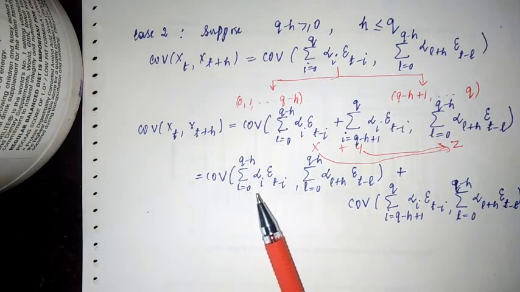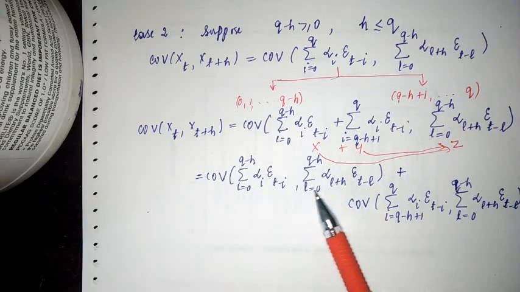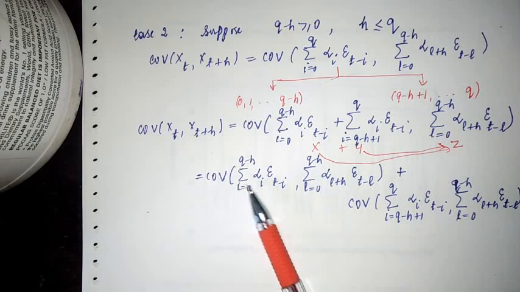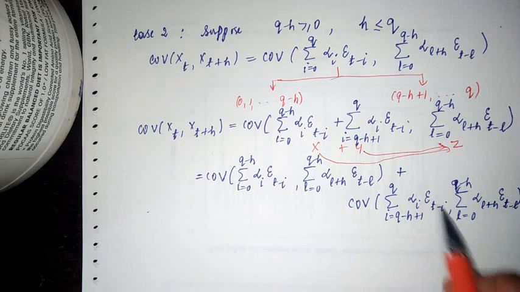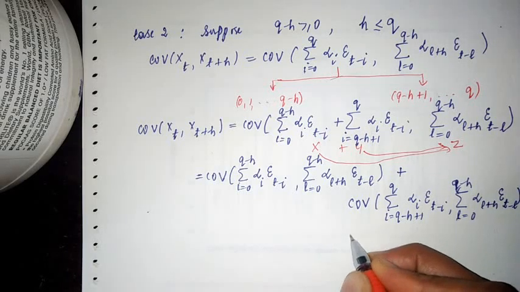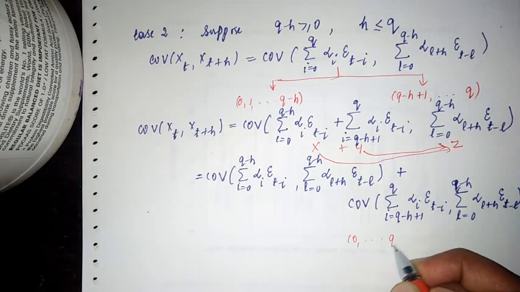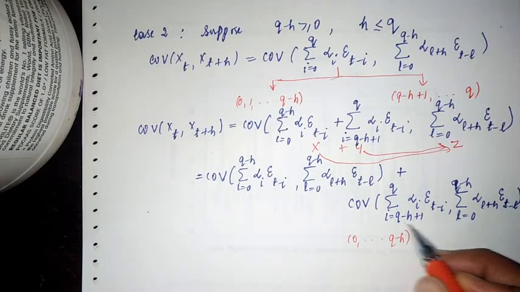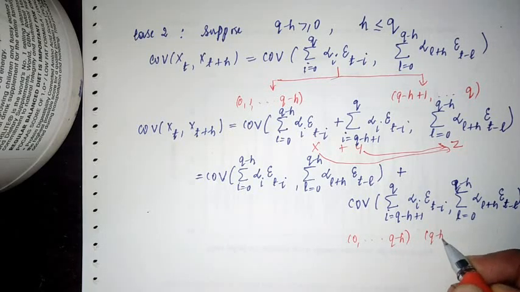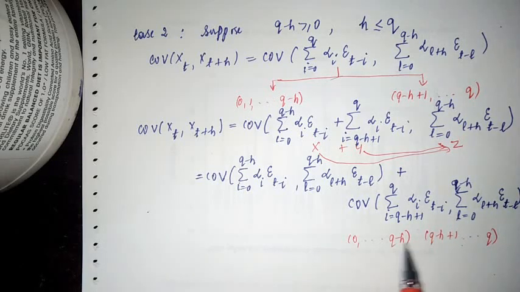In the first term, I is from 0 to q minus h and L is from 0 to q minus h, therefore the covariance will not be 0. For the other term, L ranges from 0 to q minus h, while the other term starts from q minus h plus 1 to q. So they are different, right? The ranges of the two terms are different, so this term will be 0. That's what I'm going to write next.